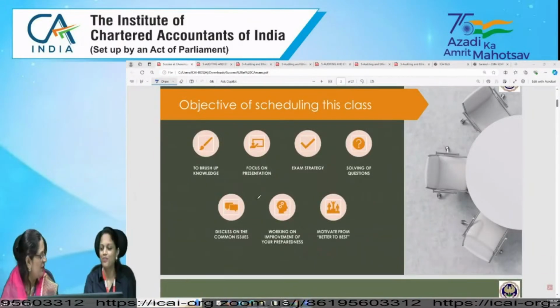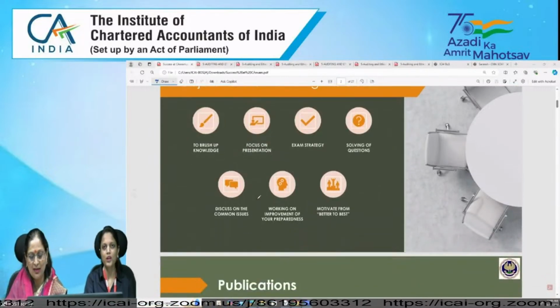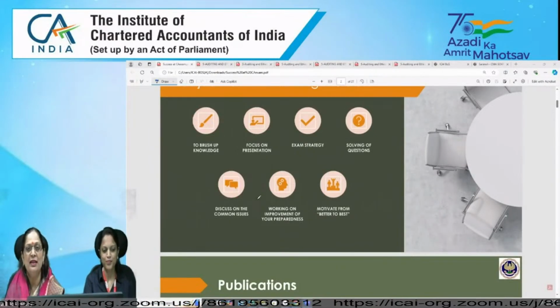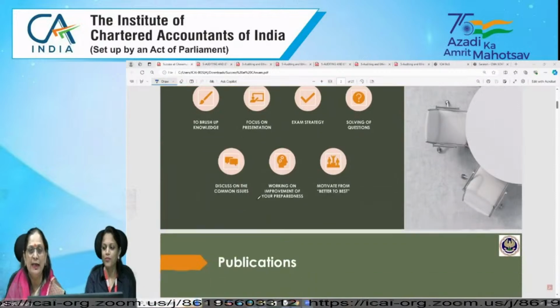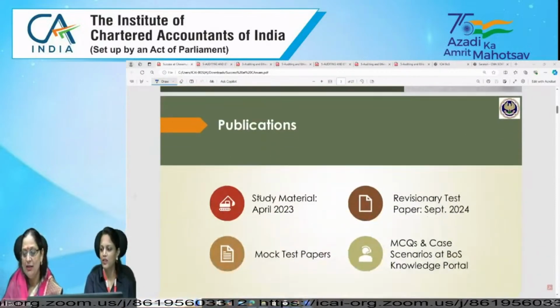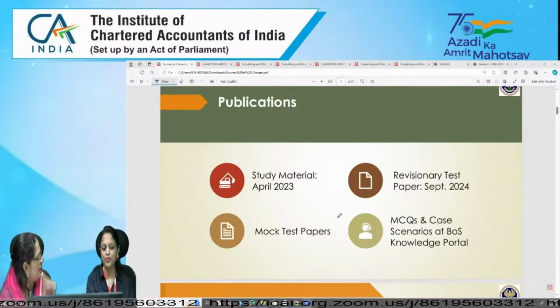Basically, we'll be covering conceptual clarity, and also whatever issues students are facing before appearing for September examination. If they have any queries, we will be taking those as well, right?